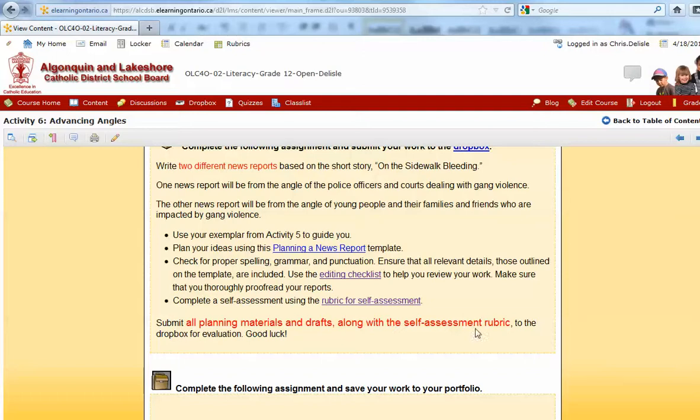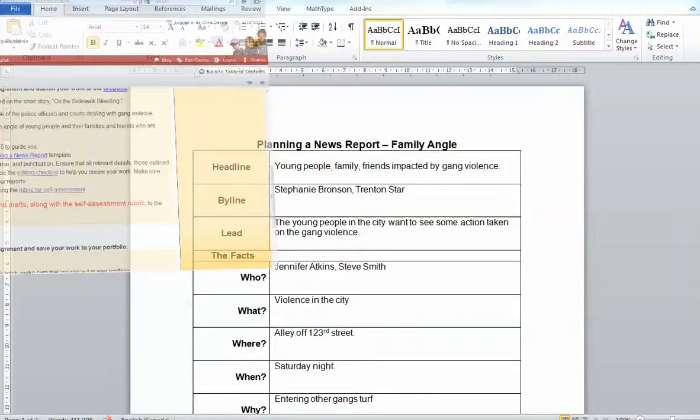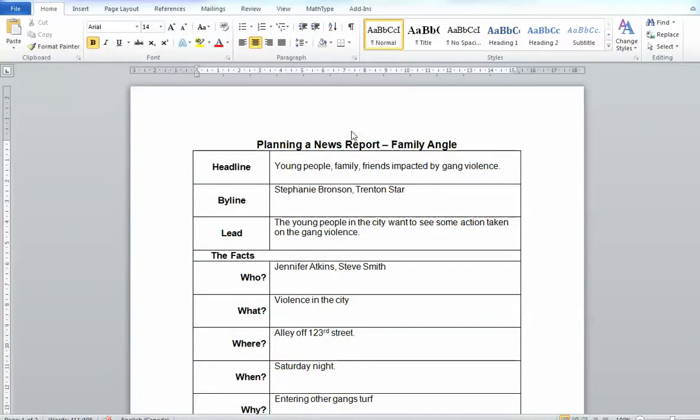Okay, so the report itself, again, we're using the planning news report. We're looking for the self-assessment rubric and all planning materials and drafts. Now, draft means your first time around, and then your final one wouldn't be called a draft, because a draft is a working copy, something you need to create. Okay, that'll give you some of the stuff here. So here's the family angle. I'd save this as Unit 2, Activity 6 family angle if I was going to save it. And here's the headline we're going to use.